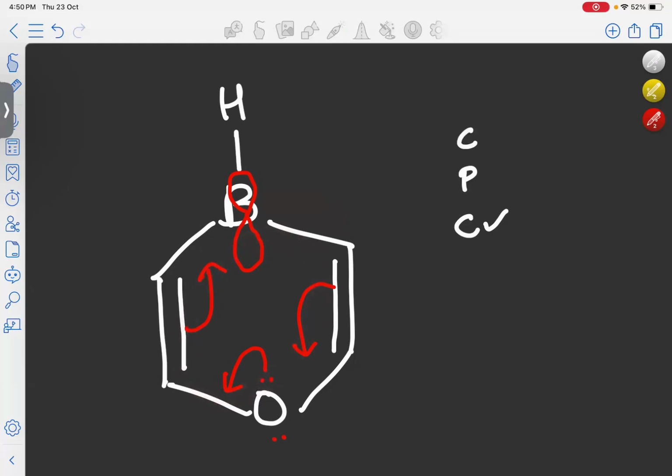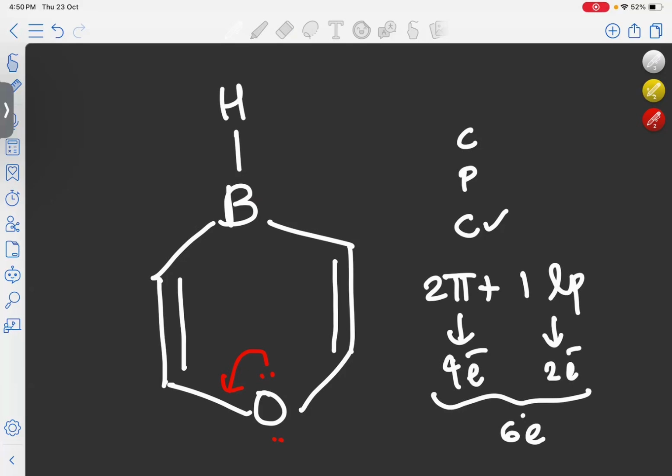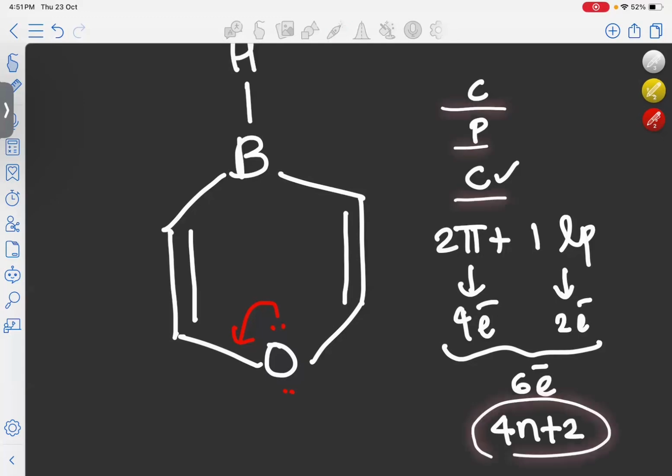Now we have to find out the number of electrons taking part in the conjugation to find out whether it is aromatic or anti-aromatic. So in this molecule, two pi bonds and one lone pair from oxygen are taking part in the conjugation. 2 pi bonds mean 4 electrons, 1 lone pair means 2 electrons. So total 6 electrons are participating in the delocalization. That means it is an example of a 4n plus 2 system. So our molecule here is cyclic, planar, conjugated, and it is a 4n plus 2 system. So it is an aromatic molecule.